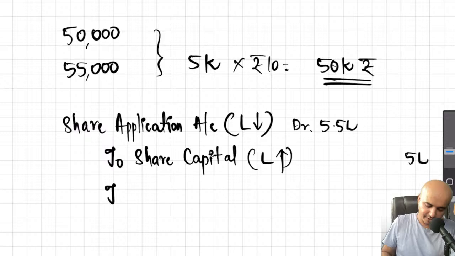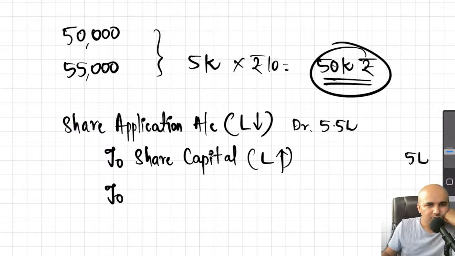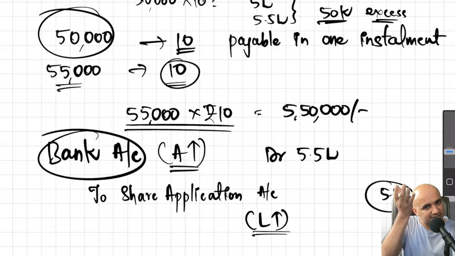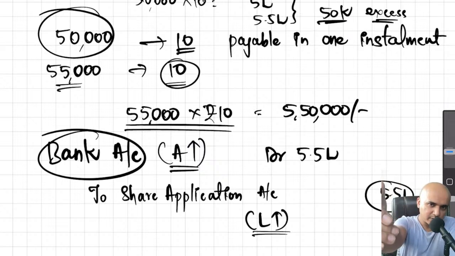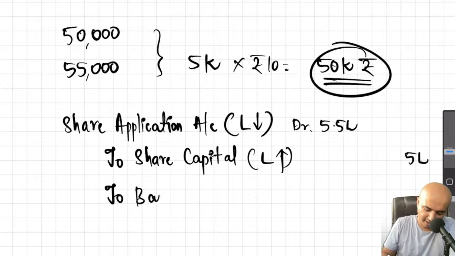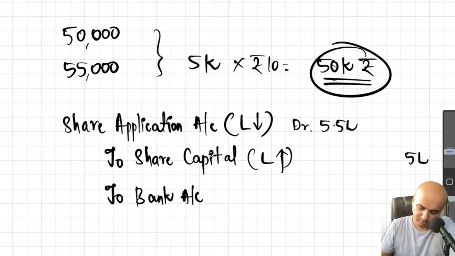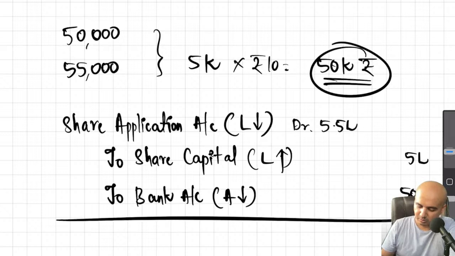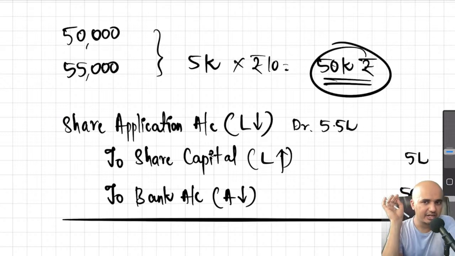And lastly, whatever is the difference, that extra money which we noted here has to be returned to them. When you received money, which account did you debit? You debited bank account because your asset increased. Now that you are returning the excess money to the shareholder, your bank balance will decrease. So that means asset is coming down. If asset decreases, what does the asset rule say? It shall be credited. So we'll come back here and credit bank account. This is the entry which you need to pass.